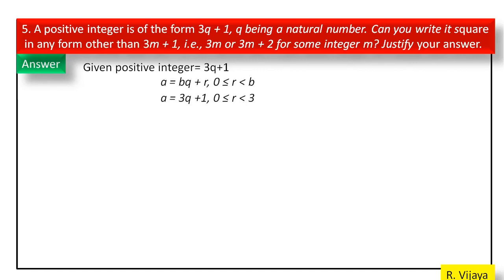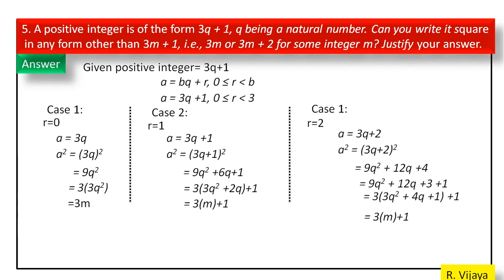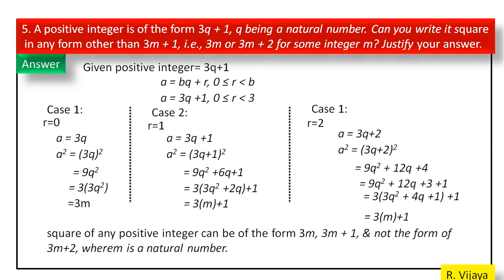This is similar to the fourth problem, so I am not going to explain all these terms. By substituting these r values in this equation and taking the square, we get the 3m plus 1 format, not 3m plus 2. So the square of the positive integer can be of the form 3m and 3m plus 1, and not the form 3m plus 2.